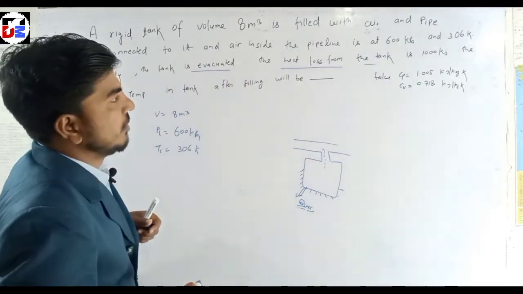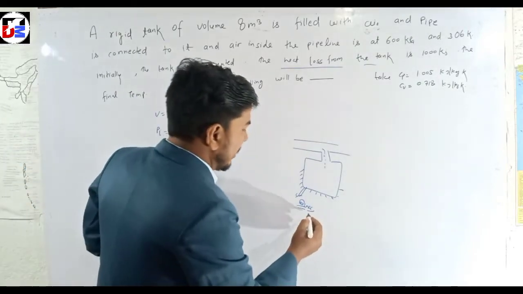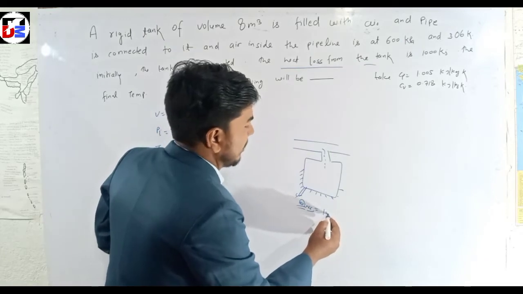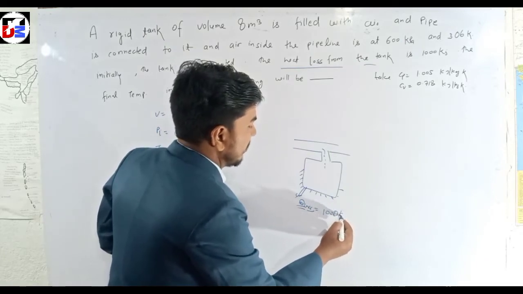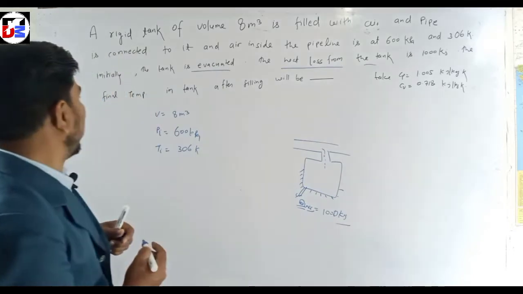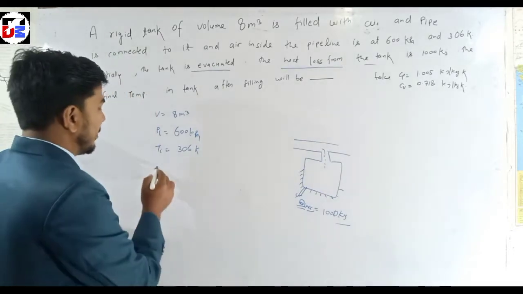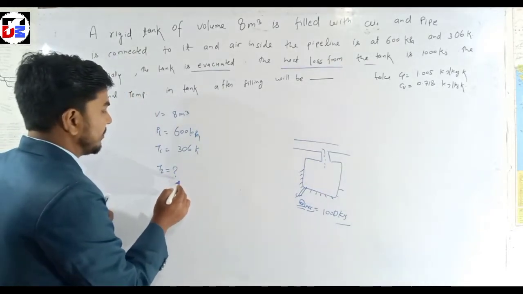The heat loss from the tank is Q, 100 kilojoule. What is the final temperature of the tank?